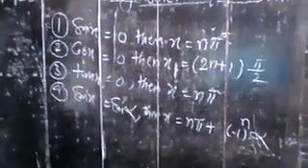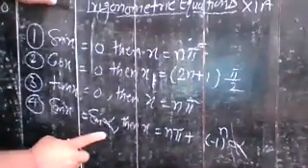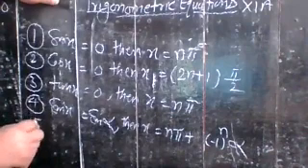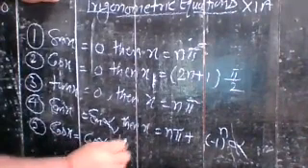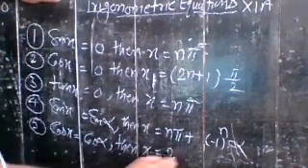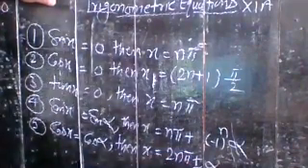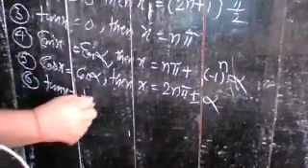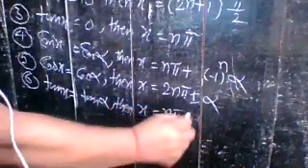Minus 1 to the power n alpha. You learned all that formula. If sine x is equal to sine alpha, then x is equal to n pi plus minus 1 to the power n alpha. If cos x is equal to cos alpha, then x is equal to 2n pi plus minus alpha. And sixth one, if tan x is equal to tan alpha, then x is equal to n pi plus alpha.